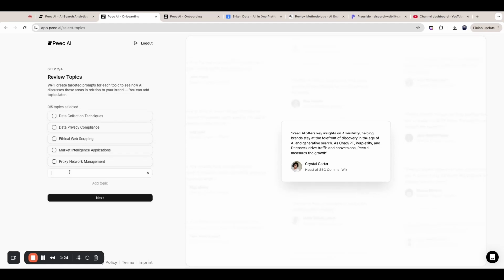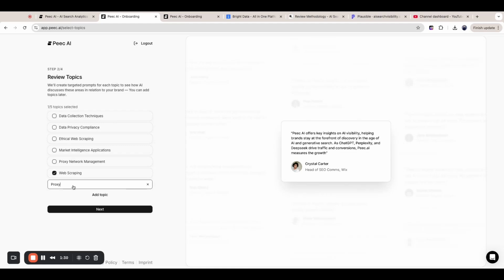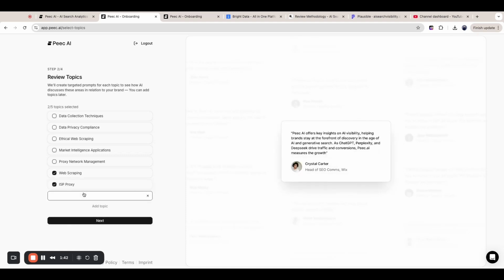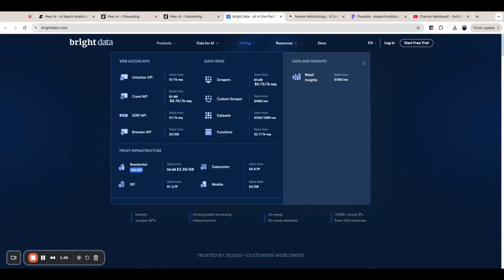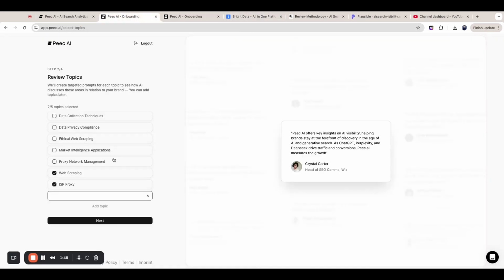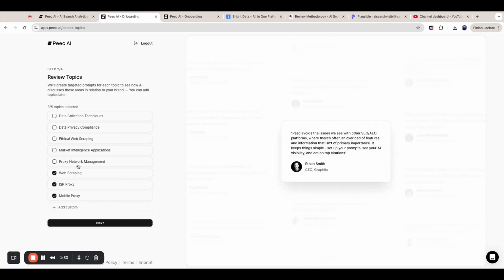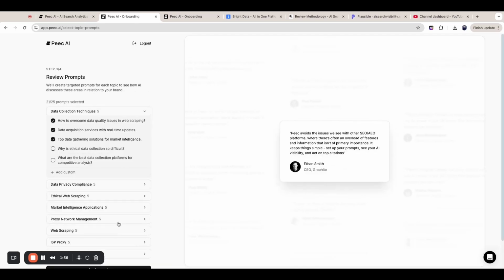Actually, I don't see the ones here. Web scraping, proxy. All right. And then we're going to go with ISP proxy. And let's go with mobile proxy. All right. So 3 key topics. These actually weren't so good. All right, next.